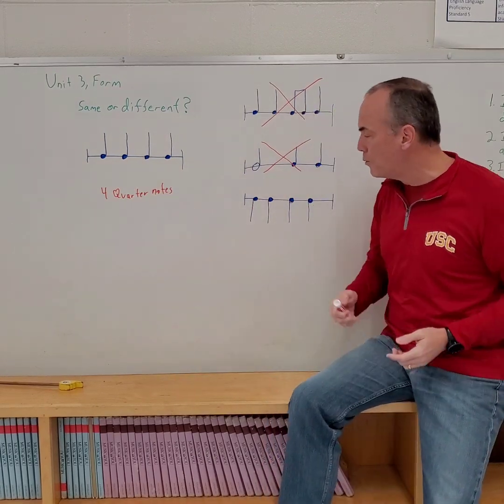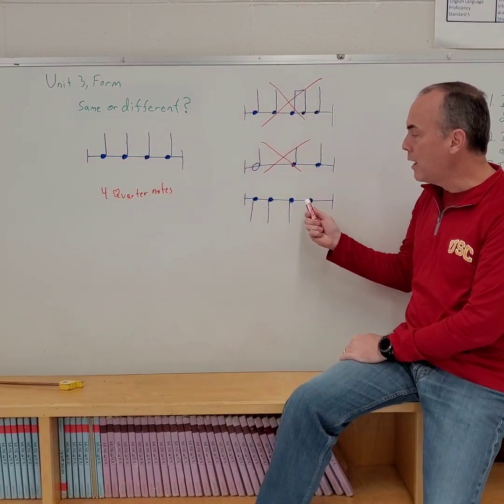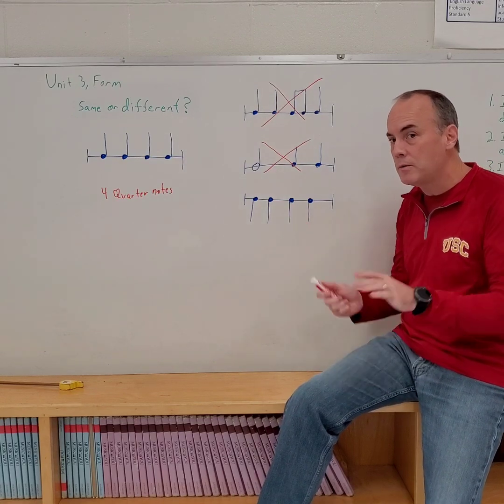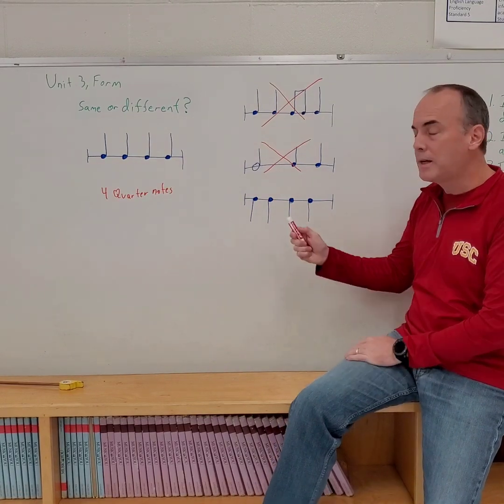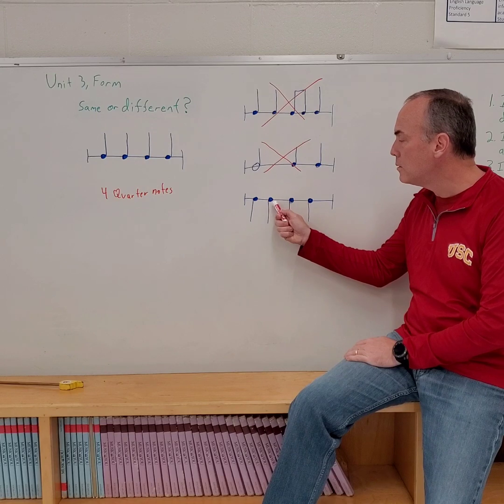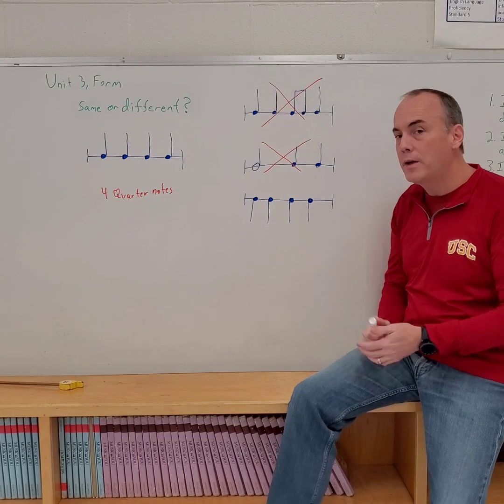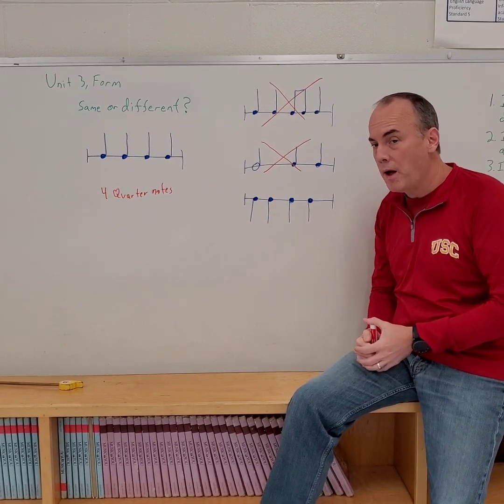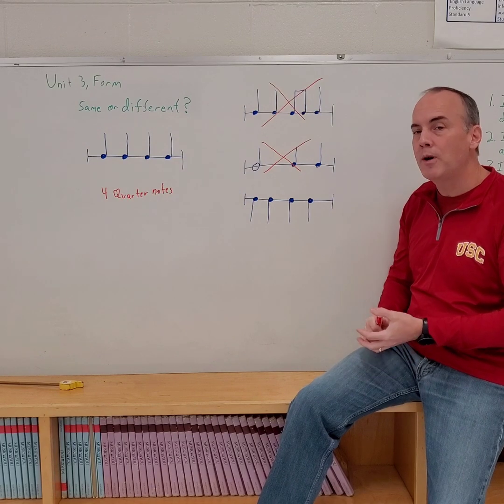Let's take a look at the last one. Now we take a look at it. We don't see any flags. We don't see any note heads. That's a clue. All right? Let's count to see how many notes there are. There's 4 notes. That's pretty good. All right, now let's see what kind of notes they are.